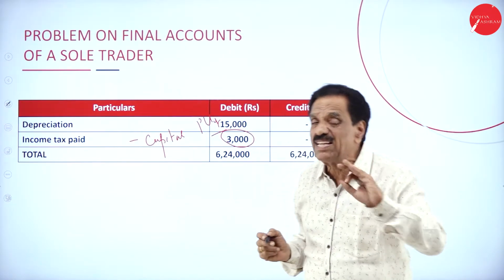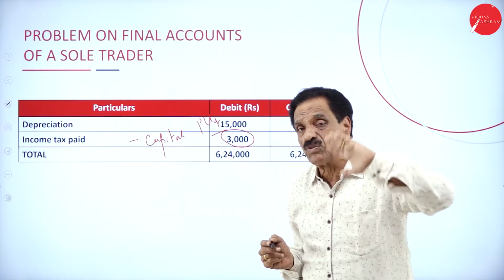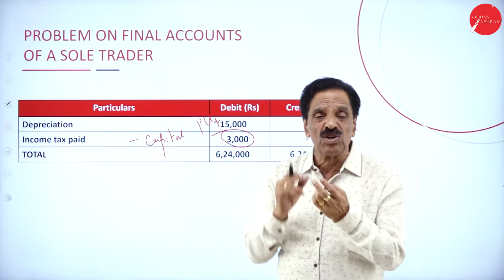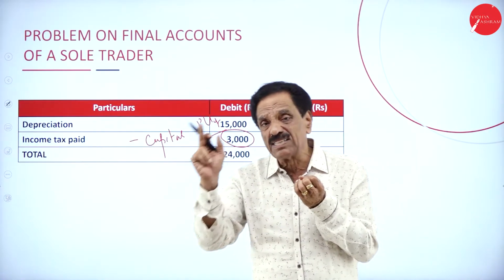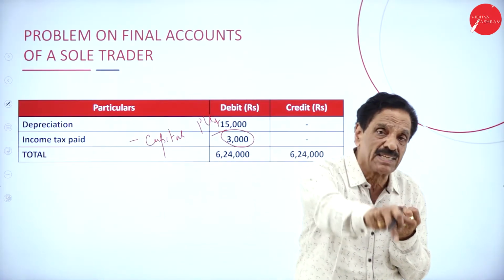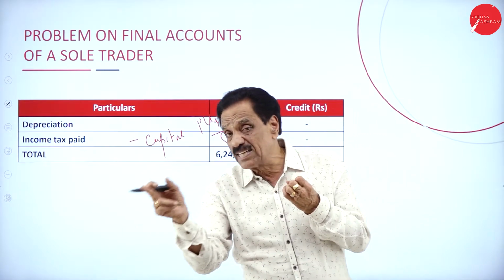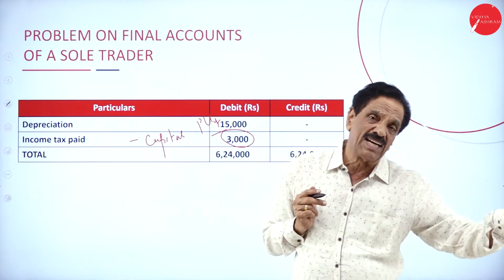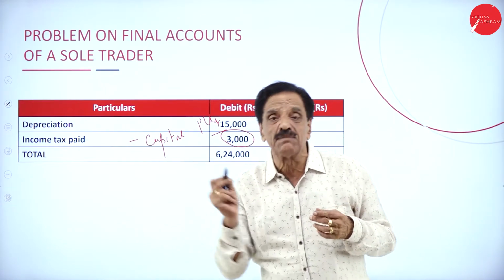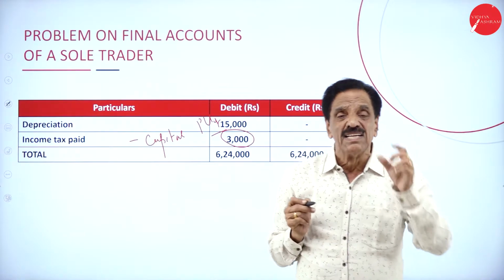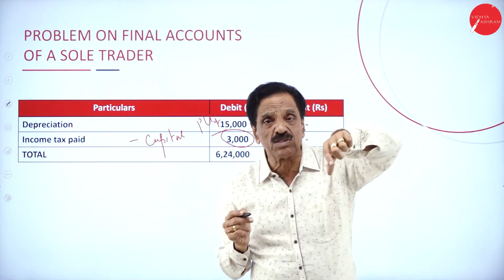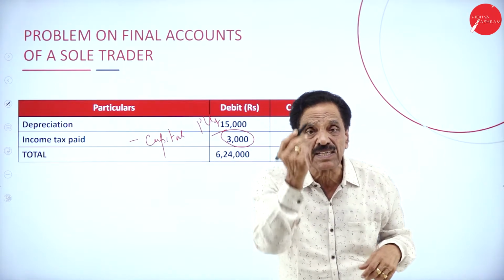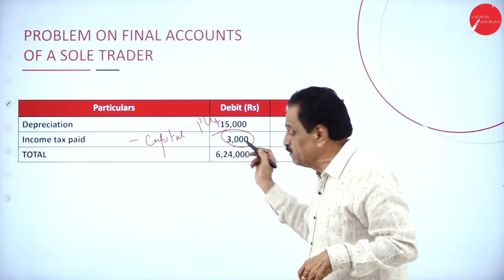Regarding the sales tax, that should be shown in the profit and loss account. There are two types of taxes. The income tax is a direct tax, whereas sales tax is indirect. Sales tax will come in the profit and loss account, whereas income tax is purely personal. That should be deducted from capital.